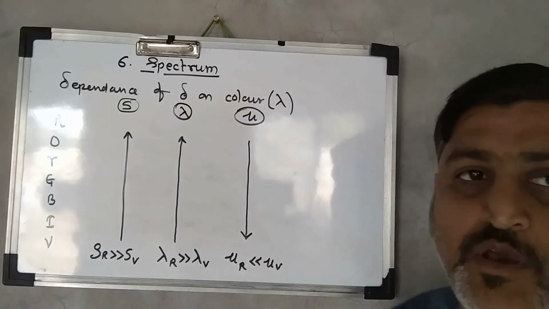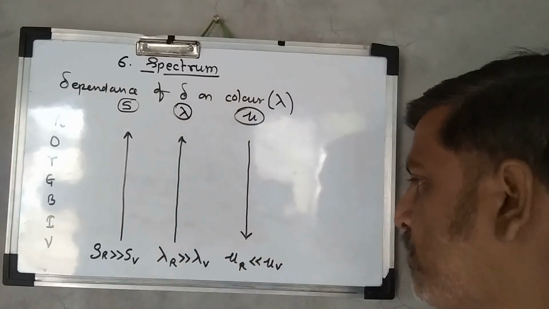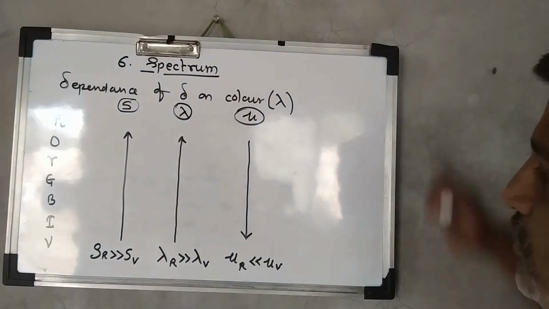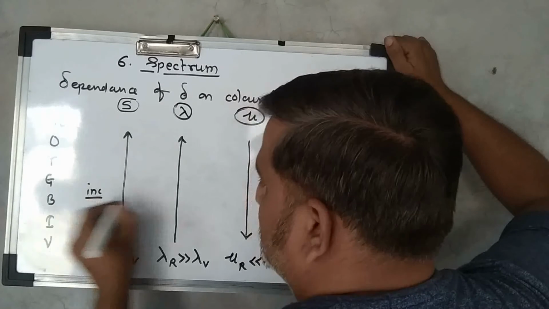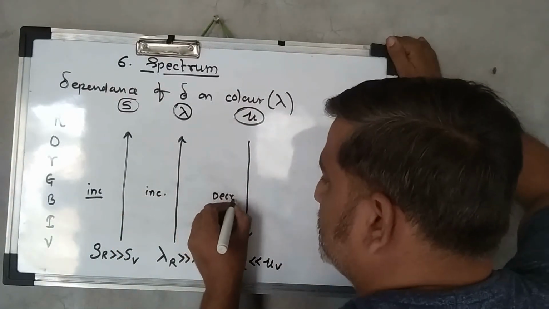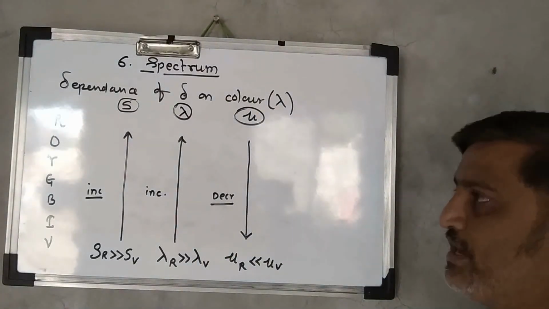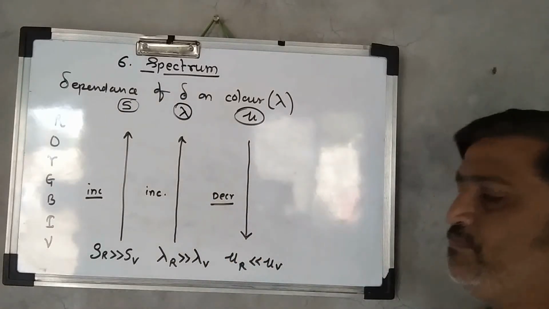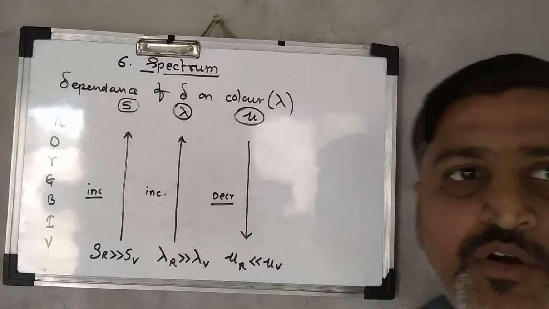It increases from red to violet, and it decreases from violet to red. So here it is shown as increased, this is also increased, and this shows a decrease. It decreases from violet to red color, meaning toward the arrow it shows a maximum. Keep that in mind, and you can then get a good logic about this.